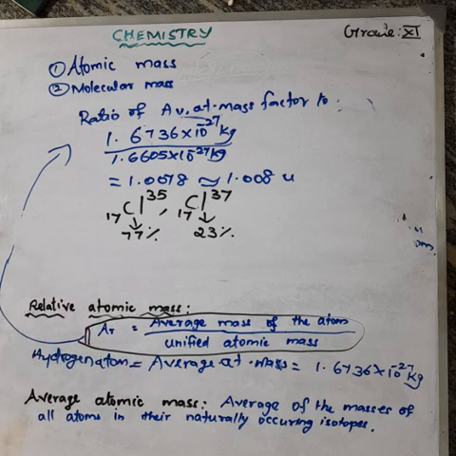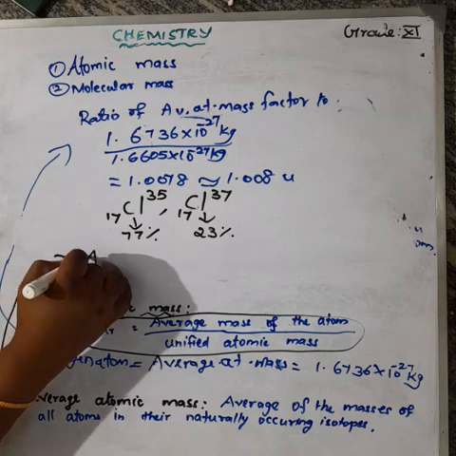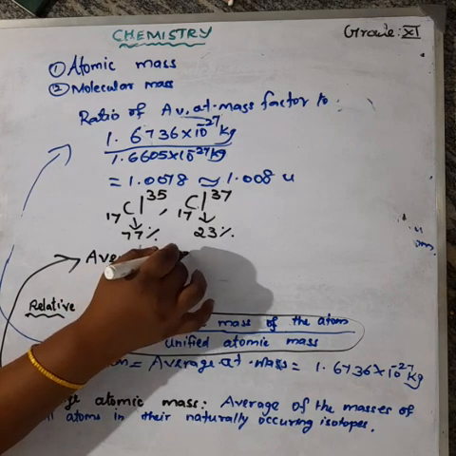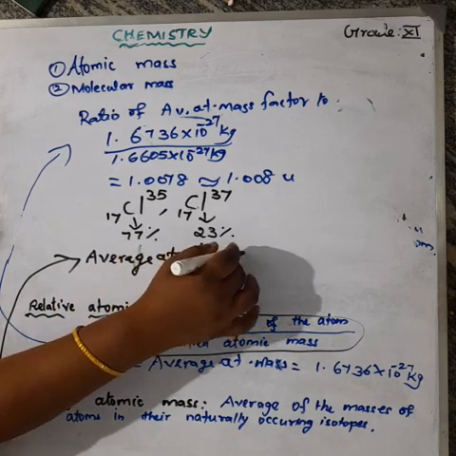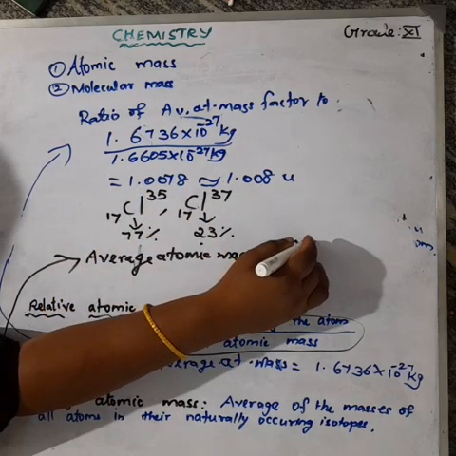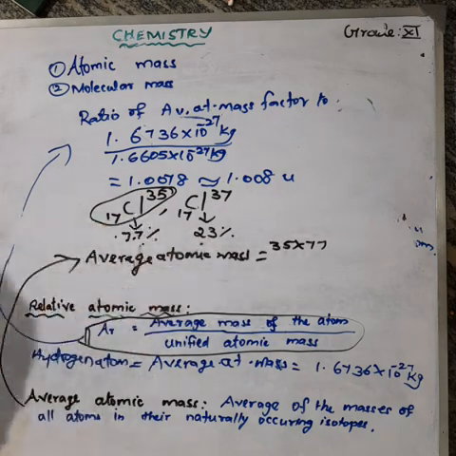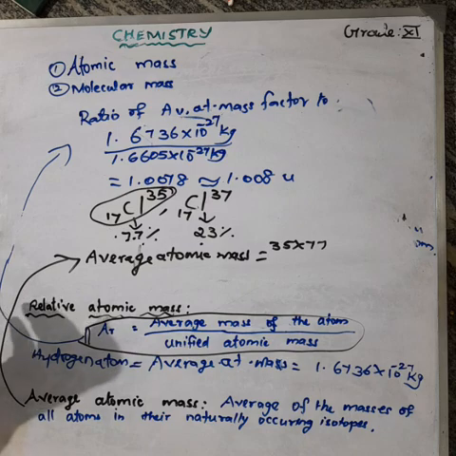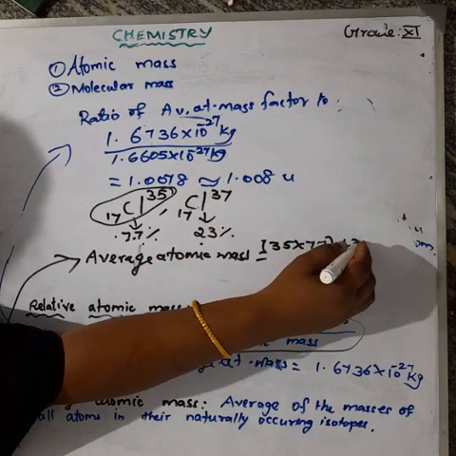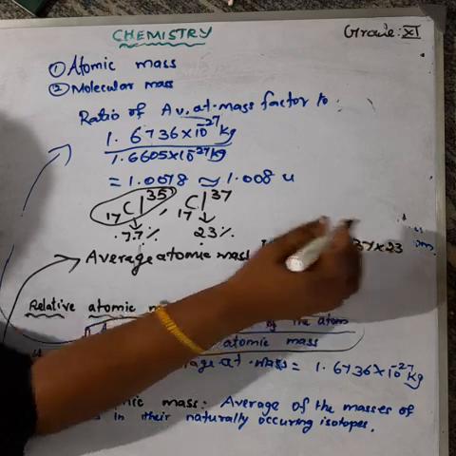So the average relative atomic mass of the chlorine atom is equal to... how can you calculate the average relative atomic mass? We should take the average. This is atomic mass 35 into 77. Chlorine-35 is present at 77%. Plus another isotopic form of chlorine, that is 37, so 37 into 23.